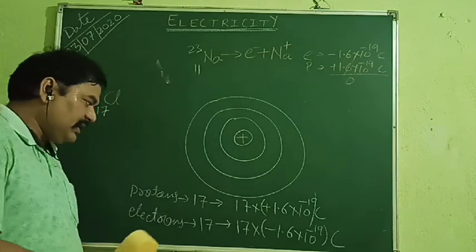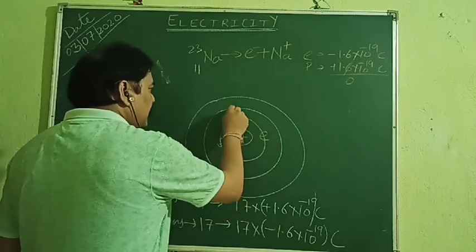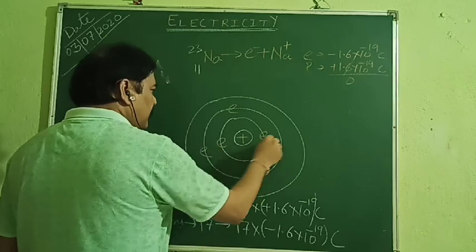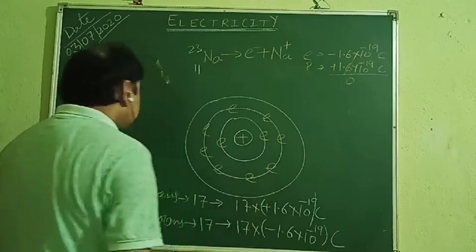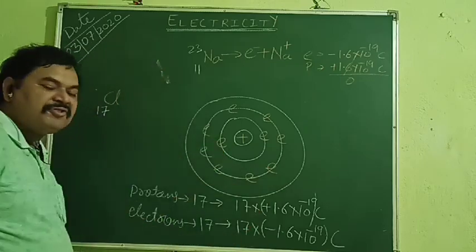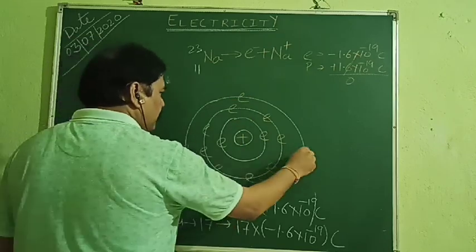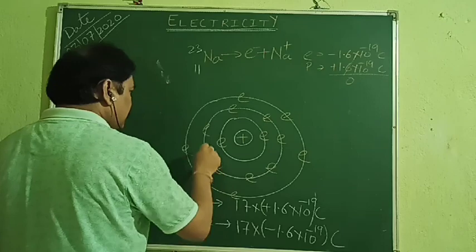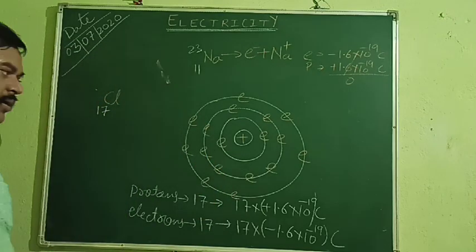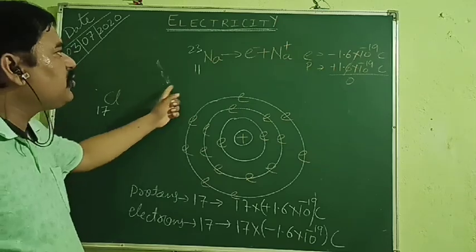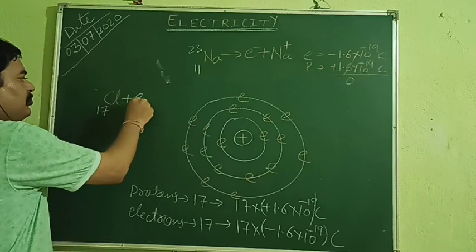So it is neutral. As 17 electrons are there, we can arrange them in the orbits. 2 can be in the first orbit, 8 can be in the second orbit. But 17 is there, so 8 plus 2 is 10. How much is left? 7. So 7 we can keep in the third orbit. How many does it require to complete the octet? 1. So suppose the electron which sodium has given out is absorbed by this chlorine, because that is the easiest way to do.